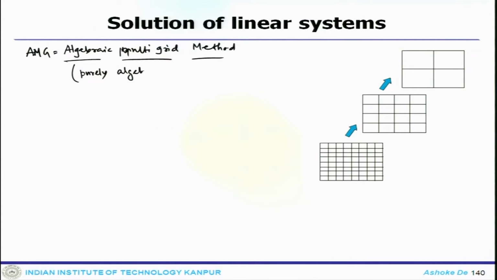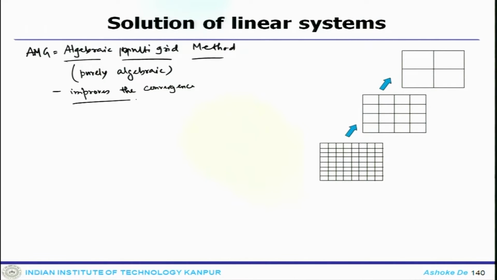Now, this process is purely algebraic, that is why it is called the algebraic multi-grid method, and what it does is actually improves the convergence of your iterative solver by ensuring that the resulting low frequency error that arises from the application of a smoother at any one grid level is transformed into higher frequency error at a coarser grid level.